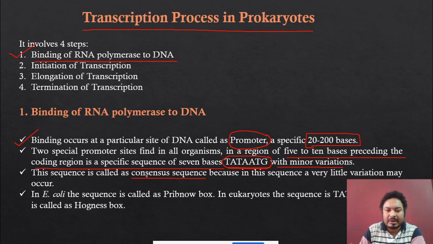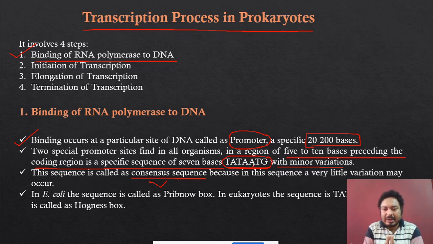It's a very important term, consensus sequence. TATAATG is the sequence called the consensus sequence, a 7 base pair sequence found in the promoter region.